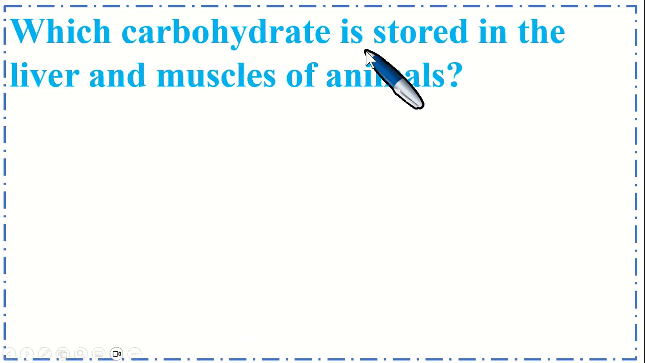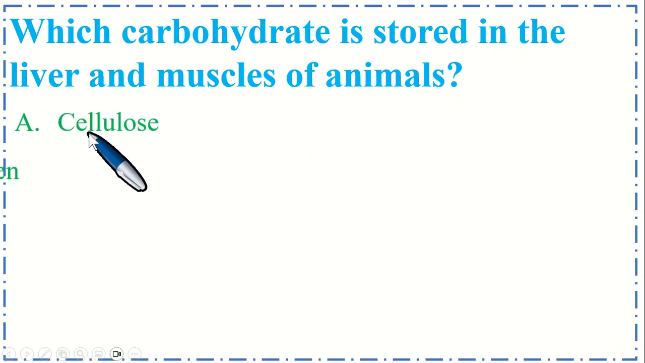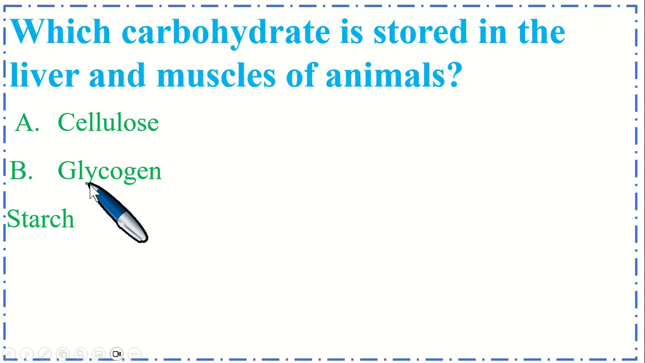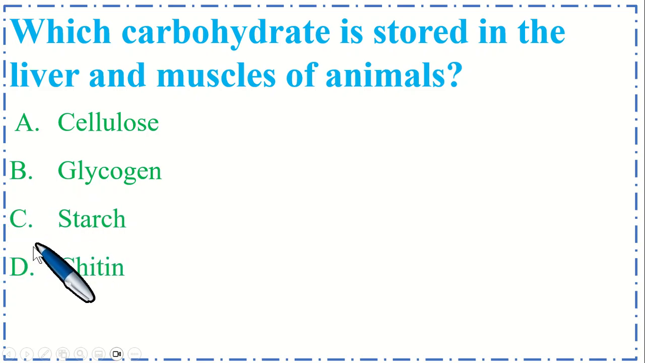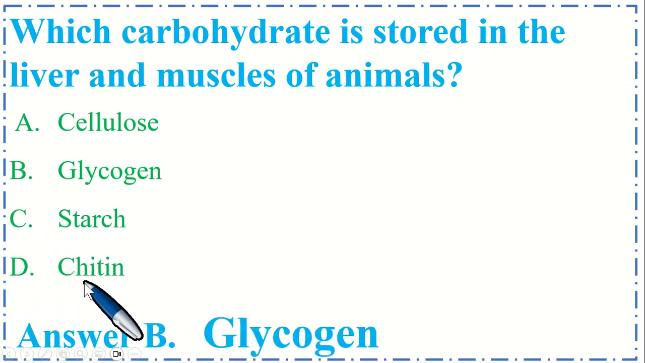Which carbohydrate is stored in the liver and muscle of animals? Option A cellulose, B glycogen, C starch, and option D chitin. So the correct option is B glycogen.